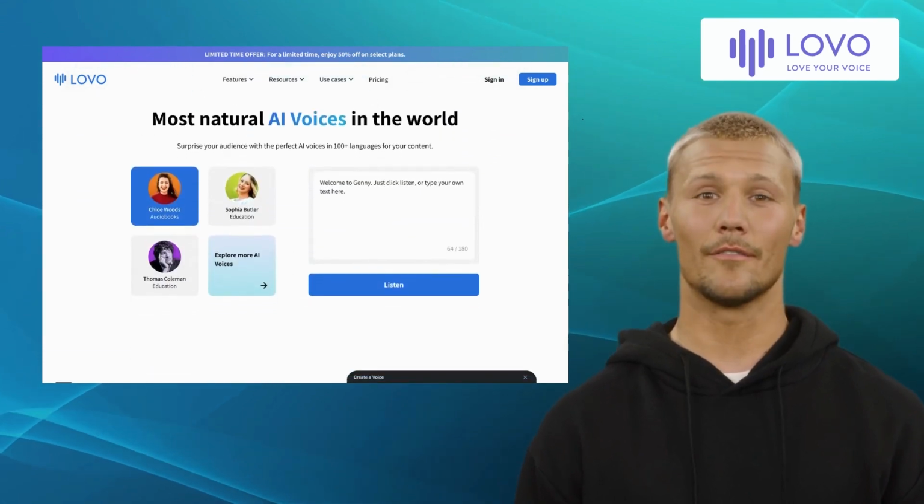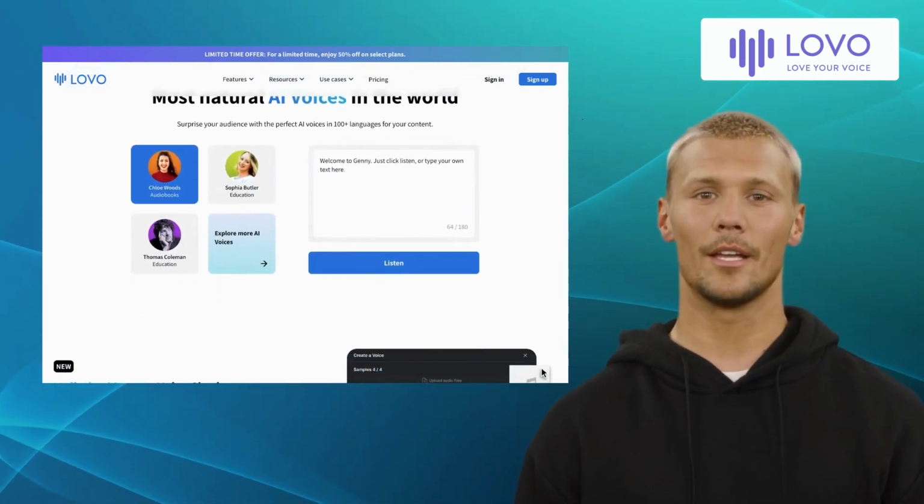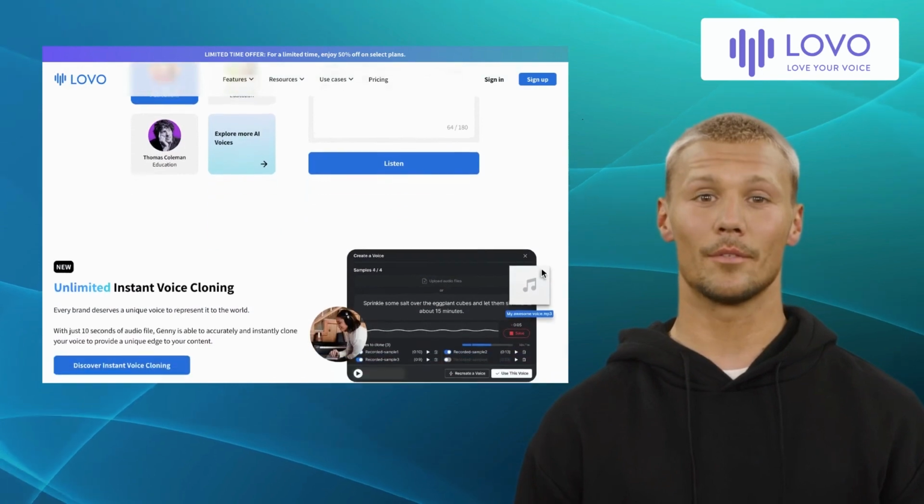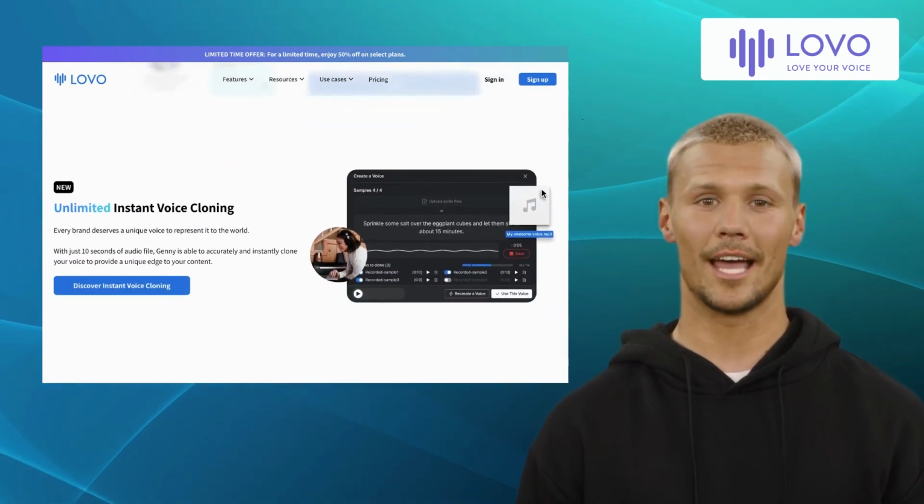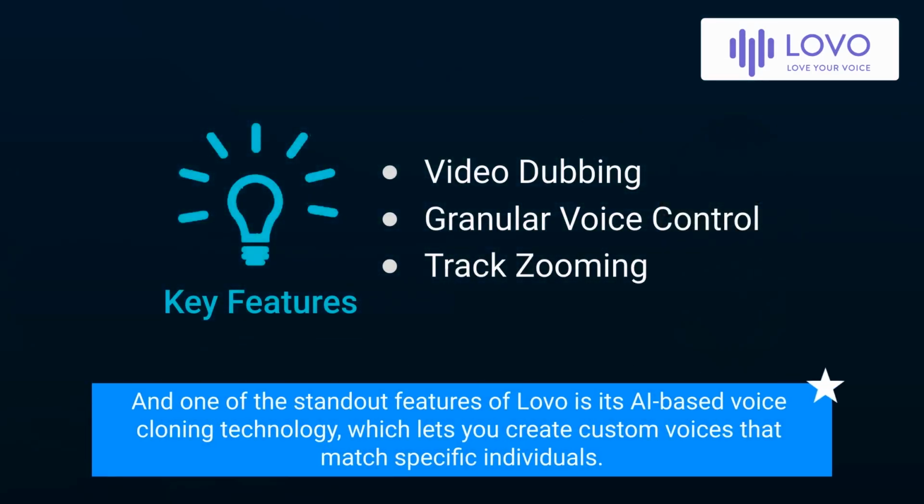Lovo's extensive range of voice selections, including celebrity-like voices, opens up unique opportunities for creative storytelling and captivating content creation. And one of the standout features of Lovo is its AI-based voice cloning technology, which lets you create custom voices that match specific individuals.